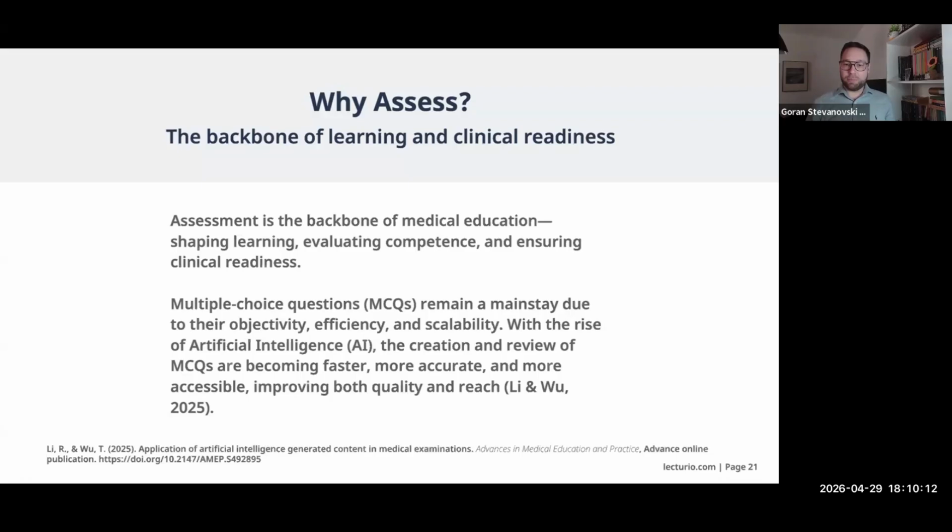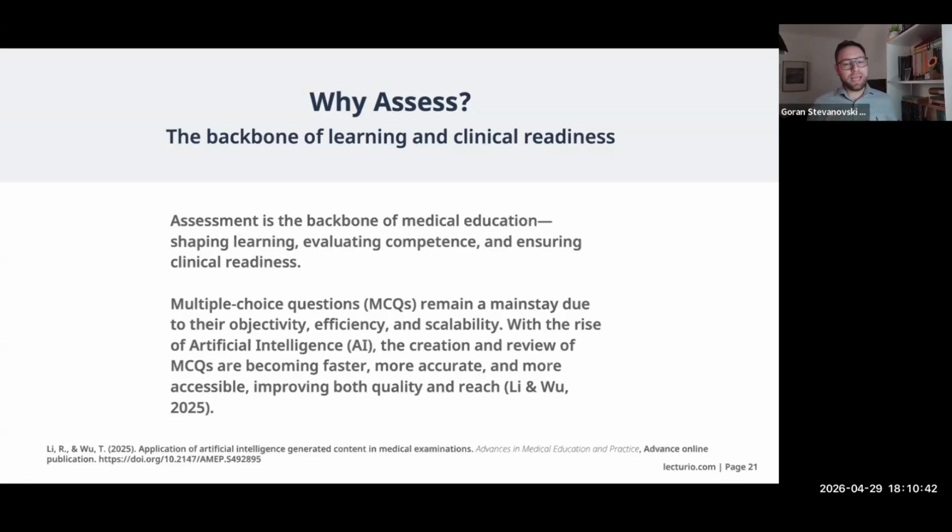Both of these are very important to also let your students know how well prepared and how well adjusted they are with their baseline knowledge and can also show their aptitude within what part of medicine or health professions they're more privy to be doing in the future. So as the backbone of medical education, assessment in many ways has the capacity to shape learning, to evaluate competence, and to ensure clinical readiness for the best clinical practice that your students can have.